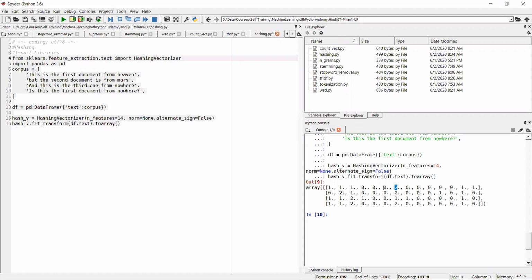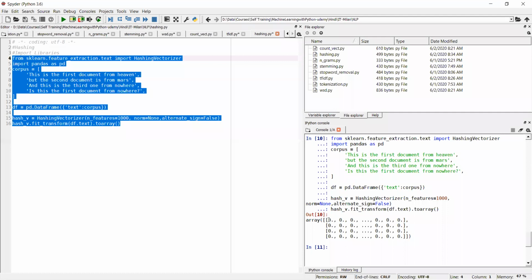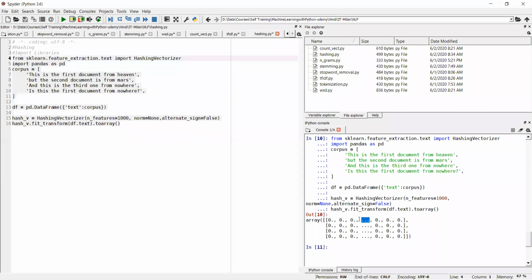Okay. So this is hashing. You can define your own bucket count. Suppose instead of 14, I define 1000. Let's see what happens. Now you see dots in between, so it is not printing all the 1000 places. That's why we are not able to see that. There may be something else through which you can print everything and see whether there are still hash collisions in 1000 places or not. So you can play around with this code. All the code is there on my GitHub.